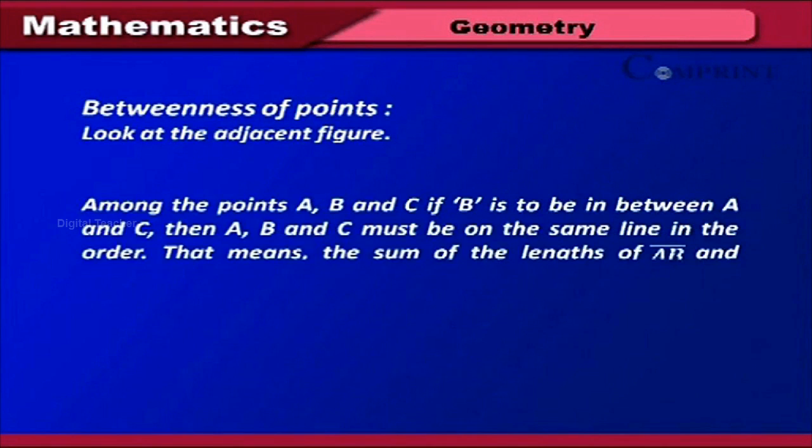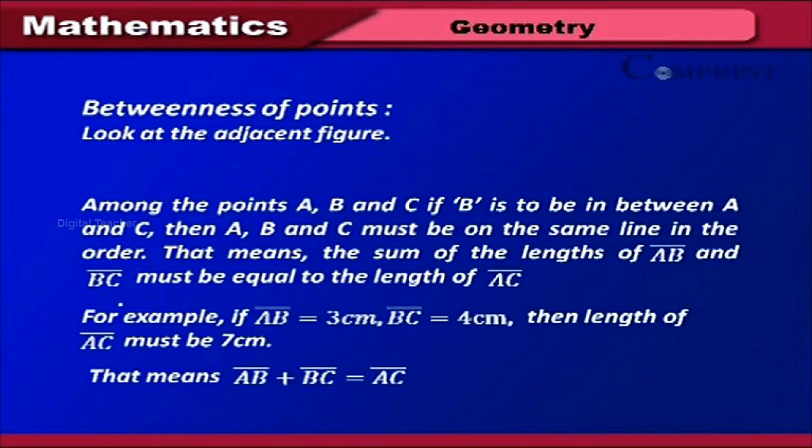Betweenness of points. Look at the adjacent figure. Among the points A, B and C, if B is to be in between A and C, then A, B and C must be on the same line in order. That means the sum of the lengths of AB bar and BC bar must be equal to the length of AC bar.